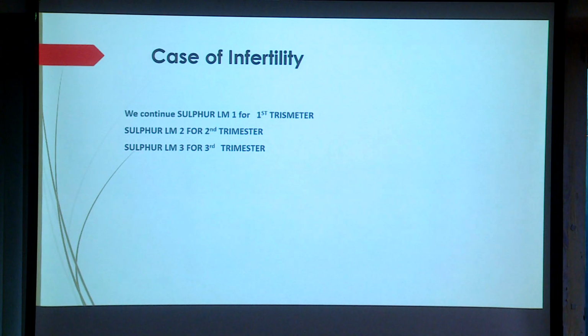As Hahnemann has mentioned, if you want to avoid psora from childhood or from generation to generation, then you have to give sulfur in pregnancy time only, or whichever antipsoric medicine comes